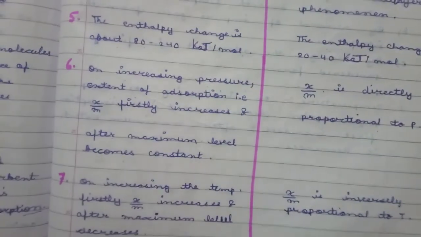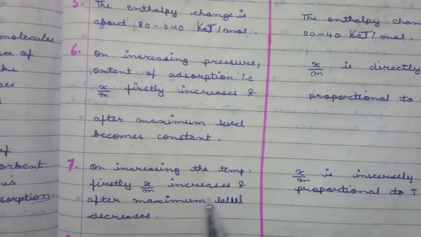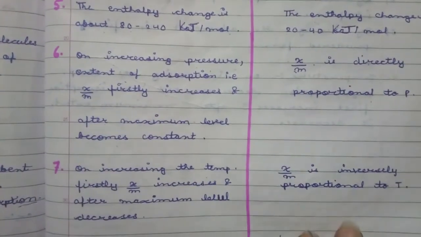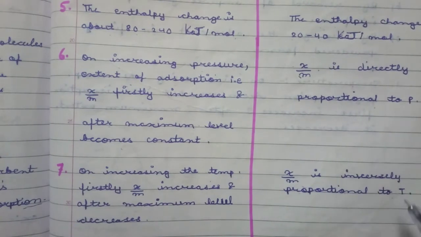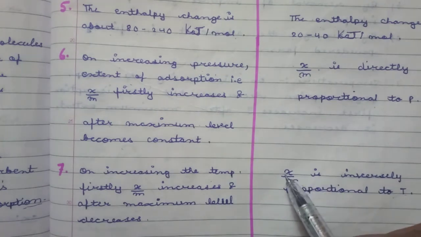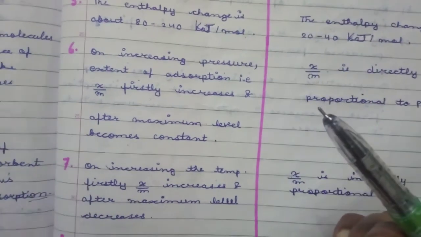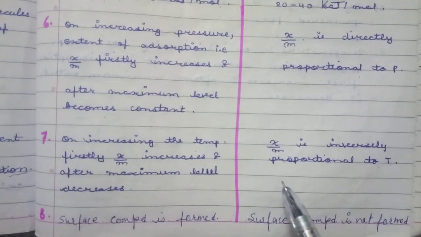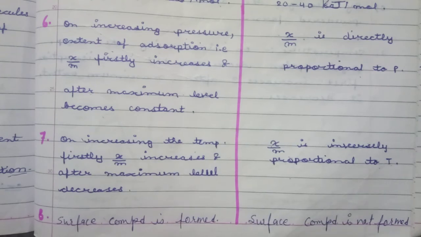On increasing the temperature, firstly x by m increases, and after the maximum level it decreases because one layer is formed, while in physisorption x by m is inversely proportional to T, meaning as T increases the extent of physical adsorption decreases. Here chemical bonding is taking place, so a compound known as a surface compound is formed, while in physisorption no surface compound is formed.